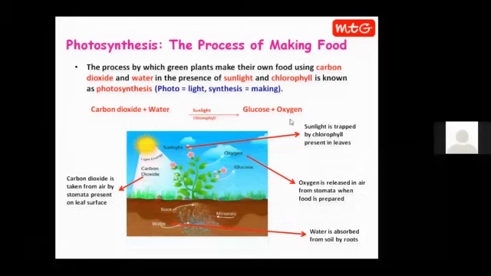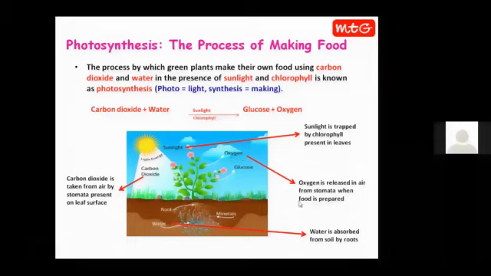Okay. Here in this picture, you can see this is a plant. It is in the open ground, sunlight is falling on it. Then the sunlight is trapped by the chlorophyll present in the leaves. Okay. And then carbon dioxide, it is taken up by the leaves through the stomata. Okay. Water is taken up by the roots of the plants. So we are getting all the raw materials. We are getting light energy. We are getting carbon dioxide. We are getting water. And then what will be made? The end product will be glucose and oxygen. Glucose is used by the plant and oxygen is released into the air from the stomata.